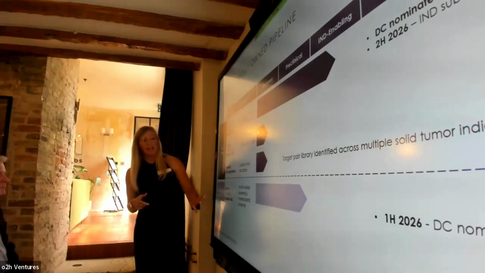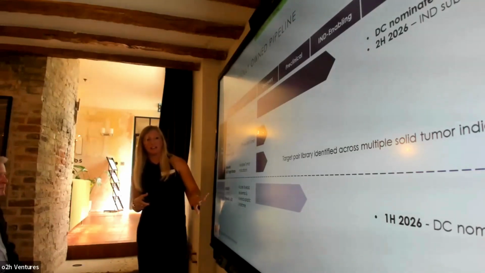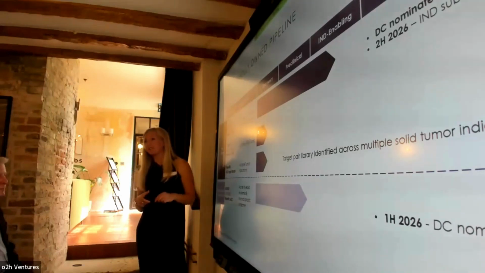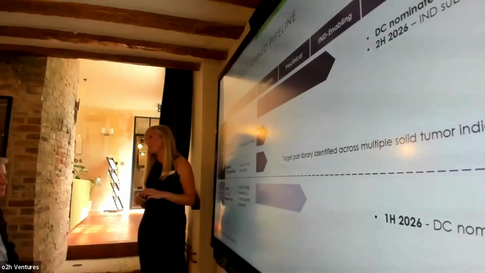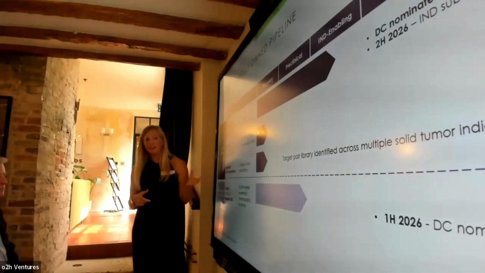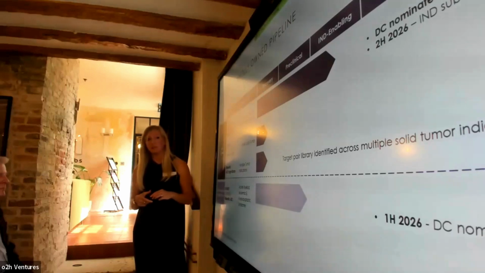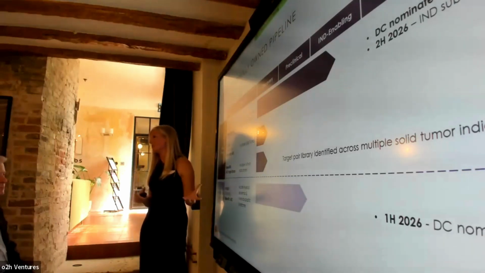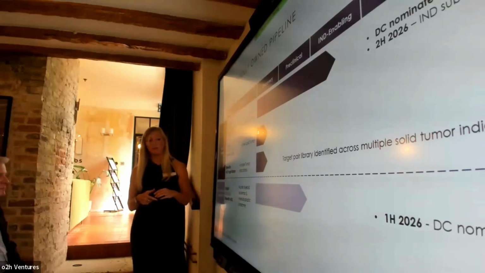And then looking more in the heme space, we also have an asset that's targeting a newly emerged and distinct AML subtype called CD7 positive AML. The likes of MD Anderson have recently produced data showing that this subtype is linked to shorter overall survival and treatment failures, particularly using Venetoclax.